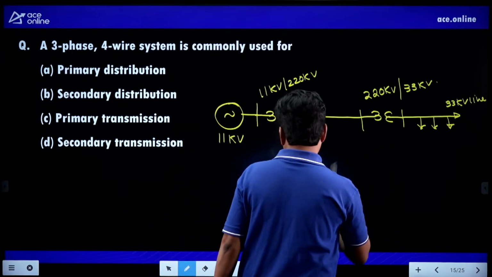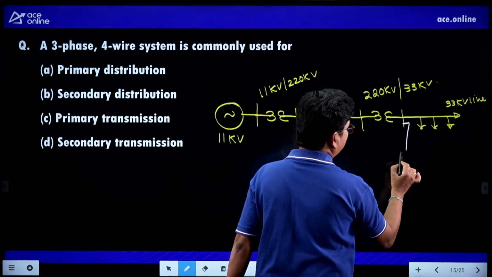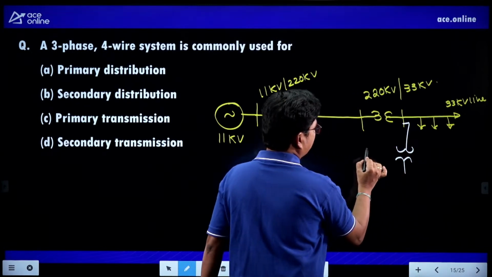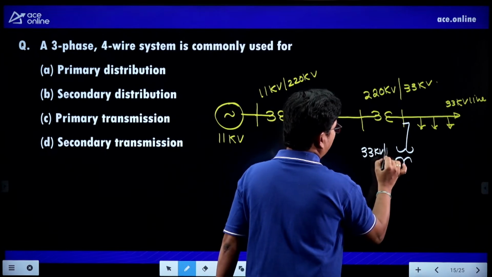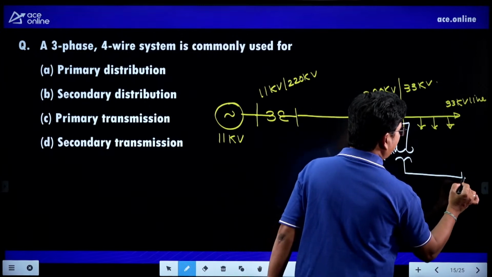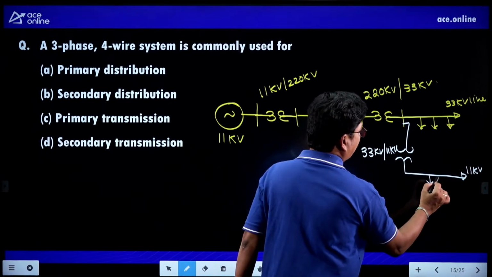And we can tap one more line here and connect one more transformer. Suppose it is 33 kV by 11 kV, so this is an 11 kV line.